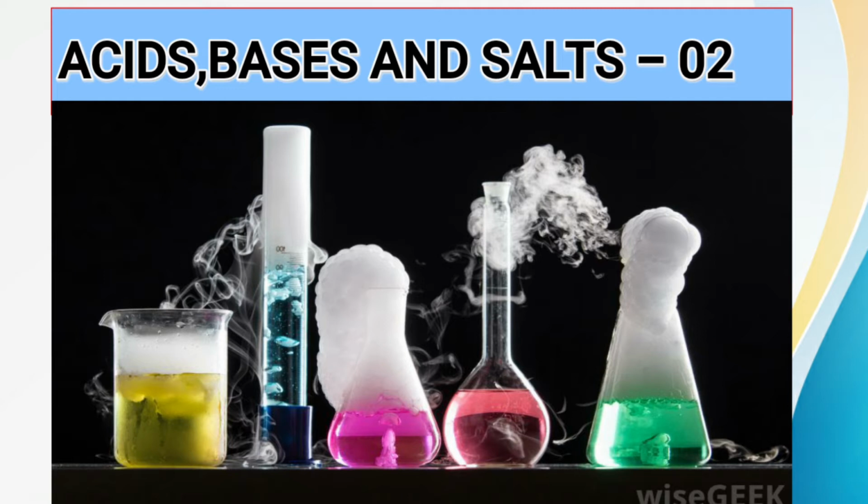But first of all, let us recall. What are acids? Acids are those substances which have a sour taste. Substances which are sour in nature are called acids, or some amount of acid is present in them. We eat different food substances that are sour in taste, so some acid is present in them. Likewise, in curd lactic acid is present. In citrus fruits like lemons and oranges, citric acid is present.